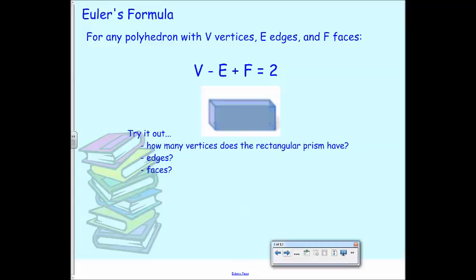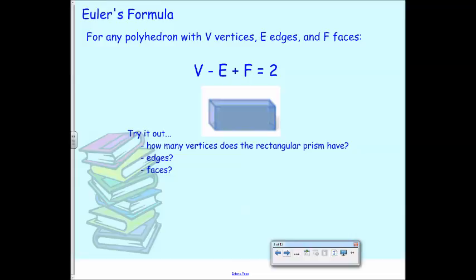So we use the vertices, the edges, and the faces to verify that it's a polyhedron. Vertices is V, edges is E, and F is faces. In any polyhedron, if you take the vertices minus the edges plus the number of faces, it will equal 2. If it equals 2, then it means it's a polyhedron.